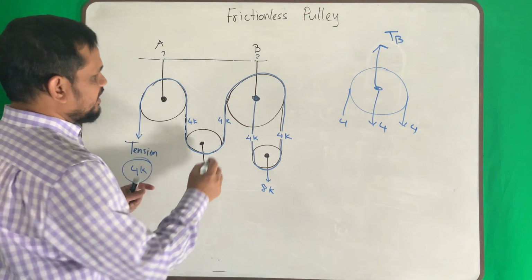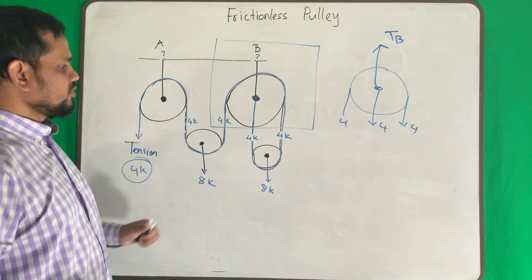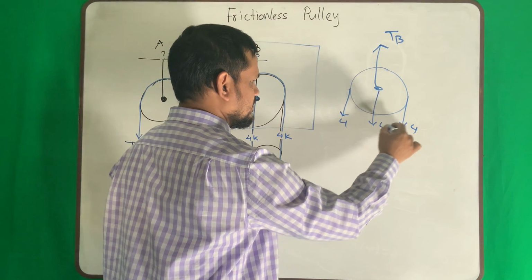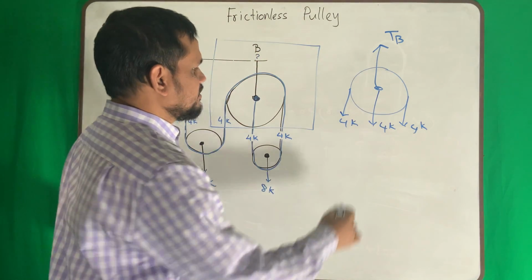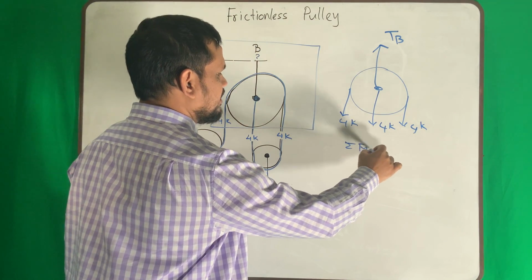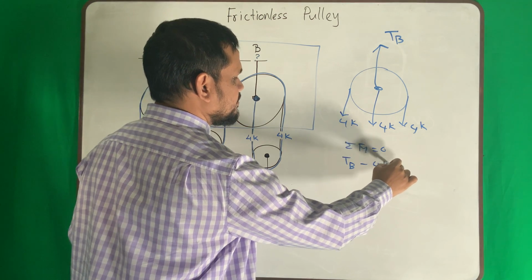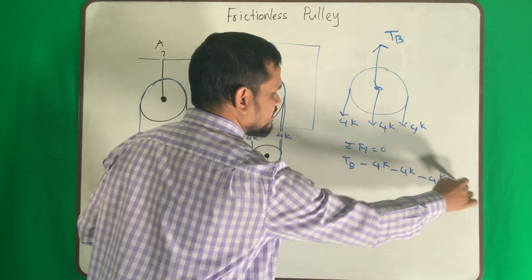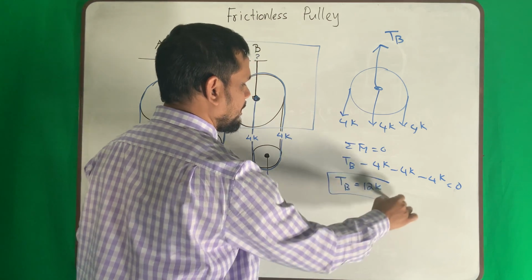I just consider this portion, 4 kip, 4 kip, 4 kip. If I apply summation of Fy equals 0, then TB up minus 4 kip minus 4 kip minus 4 kip equals 0, or simply TB is 12 kip.